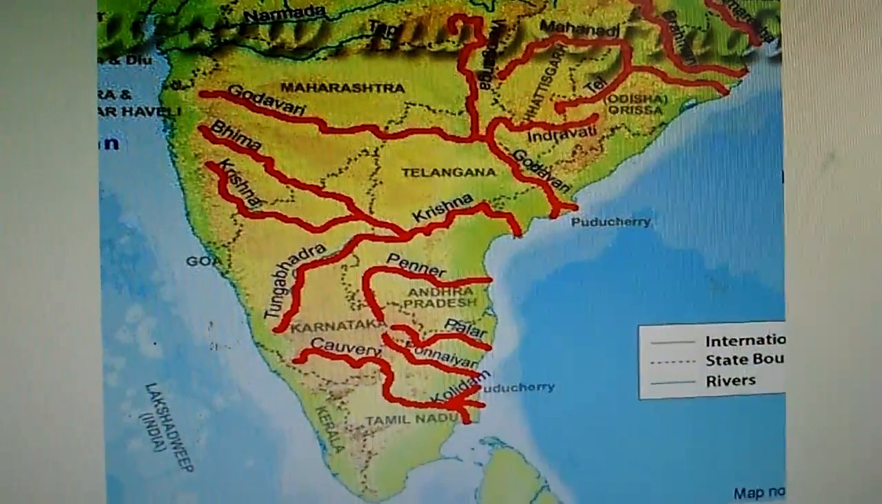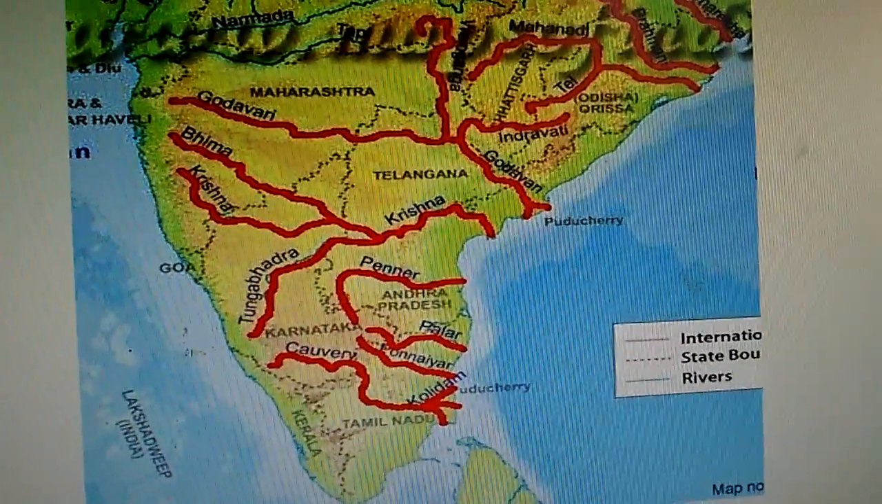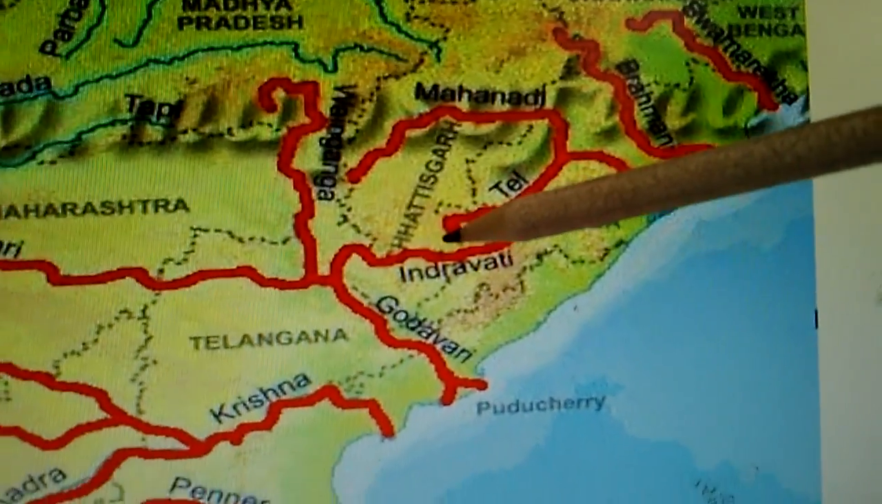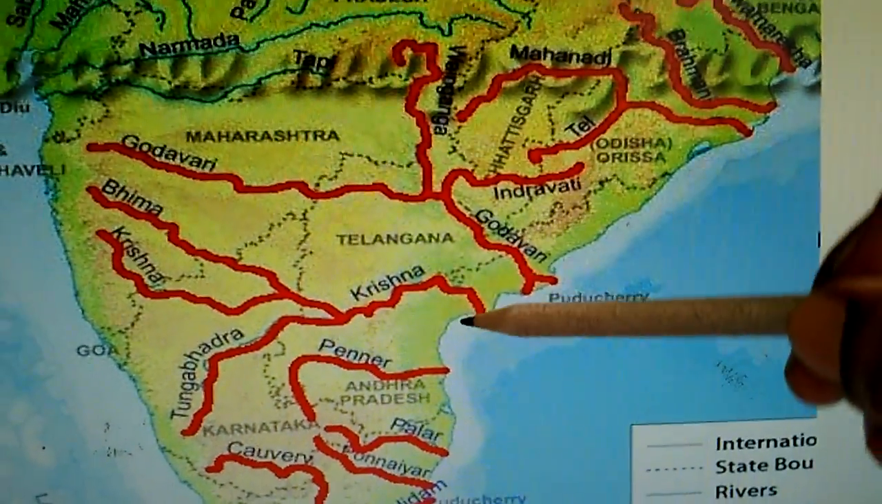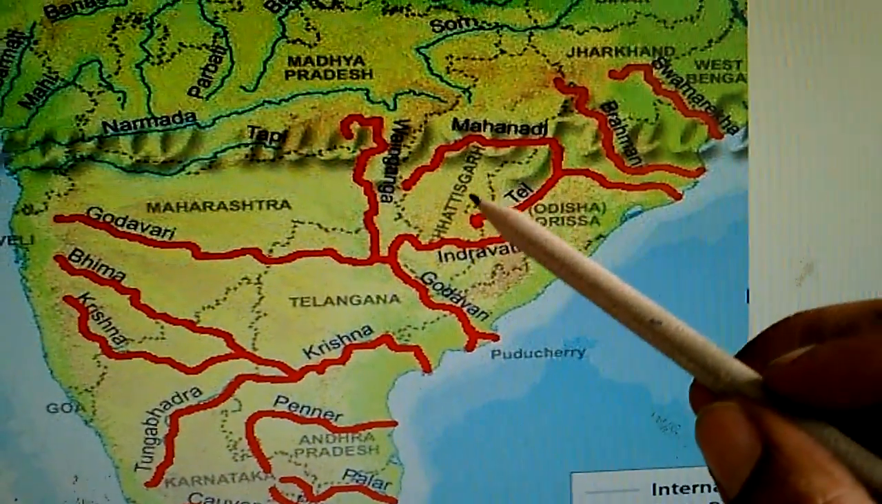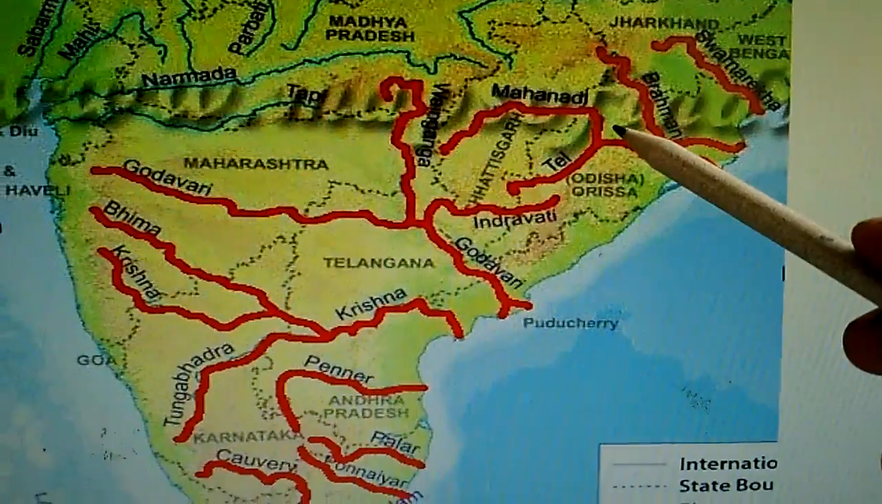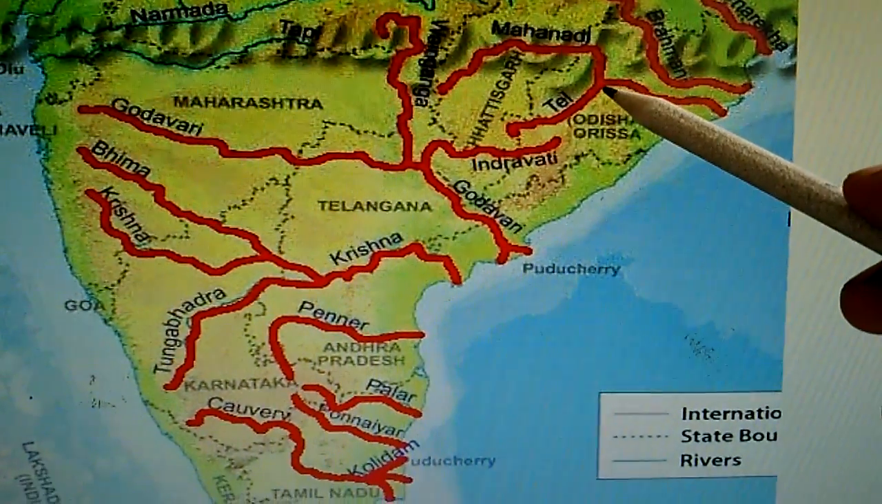So children, here you can see the Mahanadi river. You know the Mahanadi river. Mahanadi originates in the Satpura range in central India and travels through Chhattisgarh and Orissa. Travelling means what? It is flowing. Okay children, it flows through Chhattisgarh and Orissa